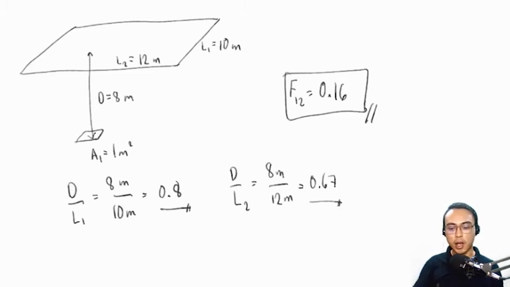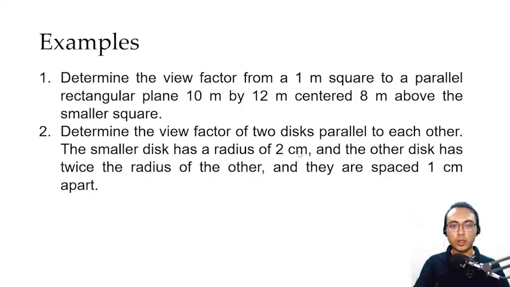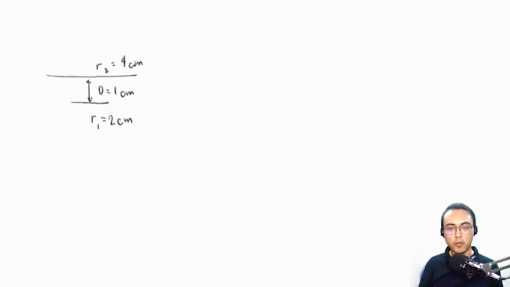Let's have the next example. Determine the view factor of two disks parallel to each other. The smaller disk has a radius of 2 centimeters and the other disc has twice the radius of the other, and they are spaced 1 centimeter apart. So the smaller disc has a radius of 2 centimeters, and the other disc has a radius of 4 centimeters. This is a side view of our system.